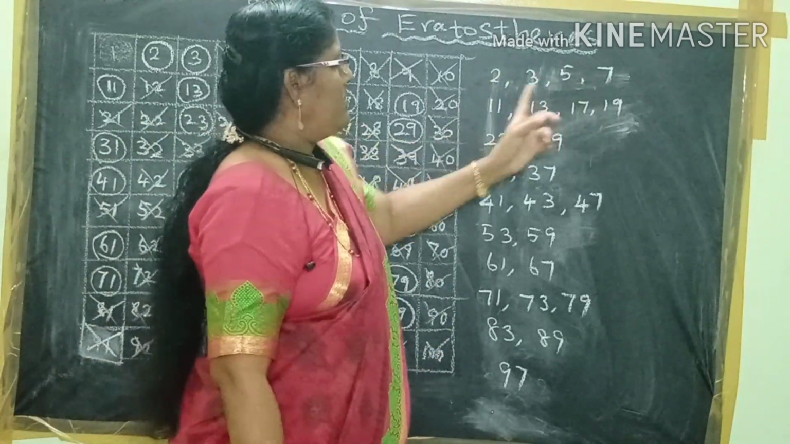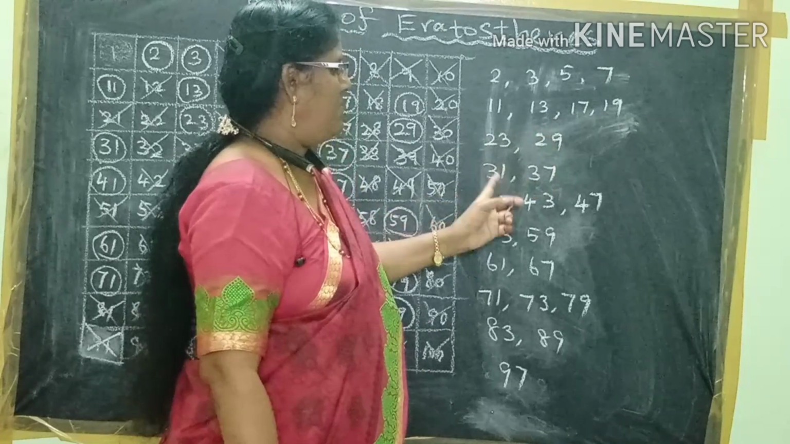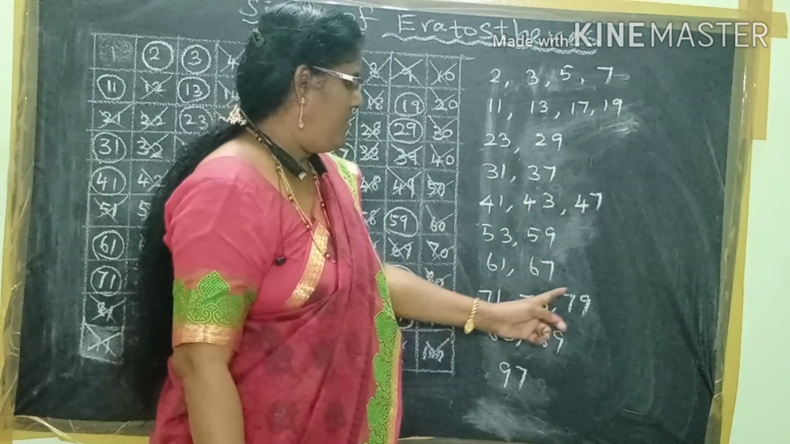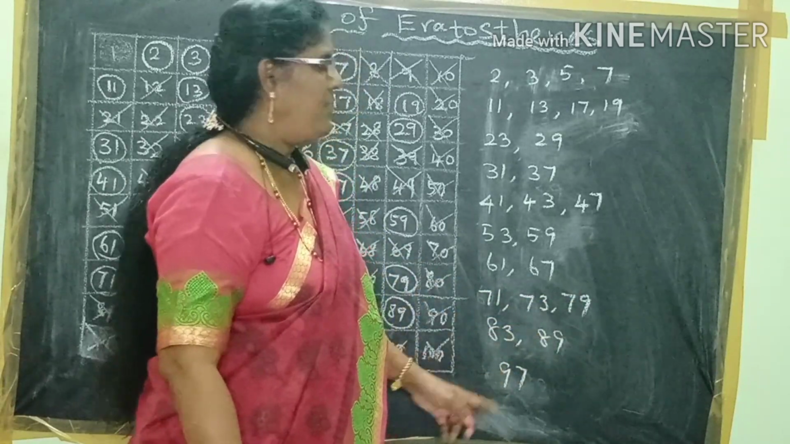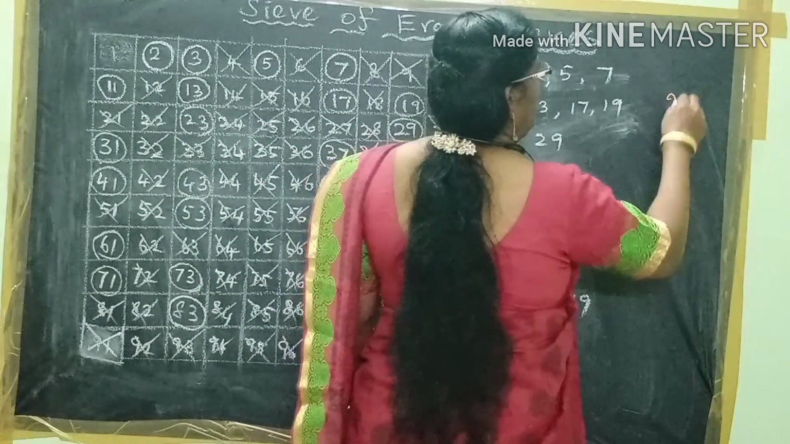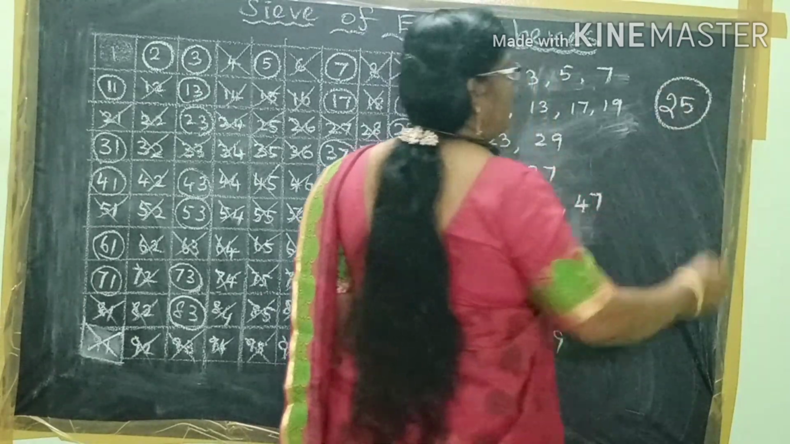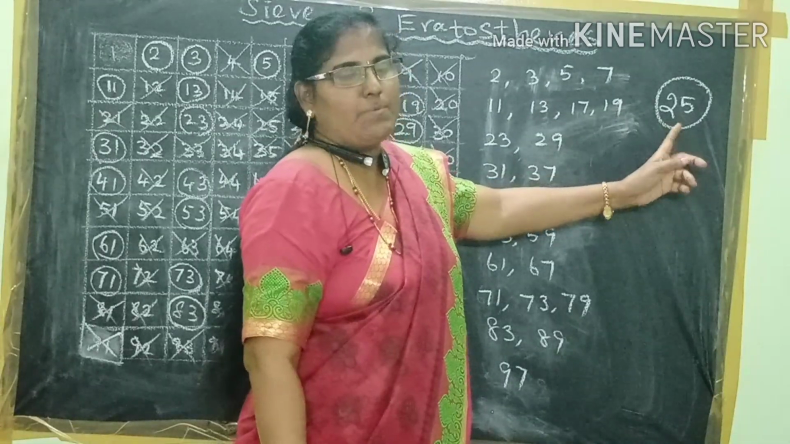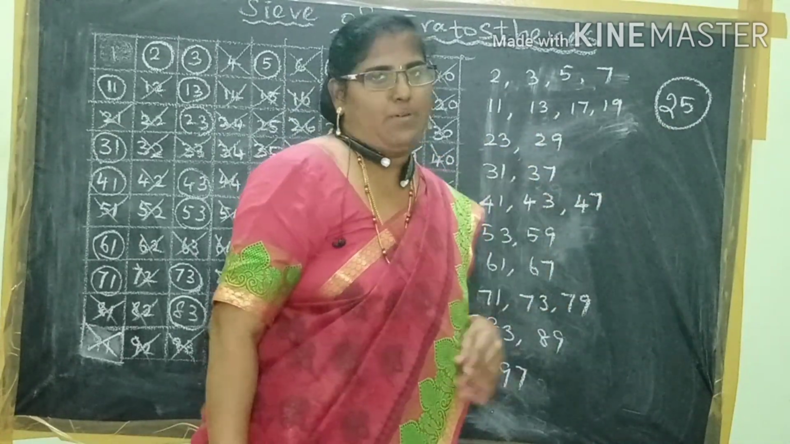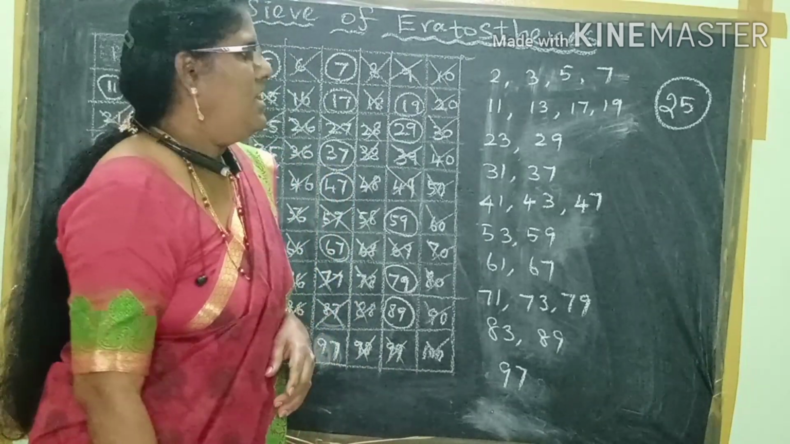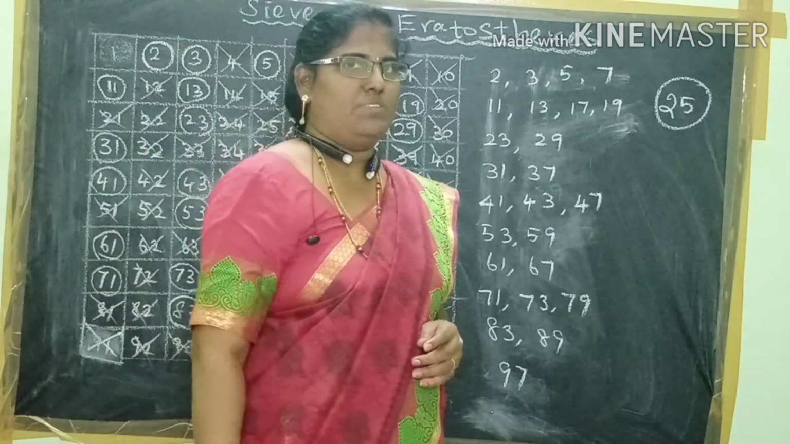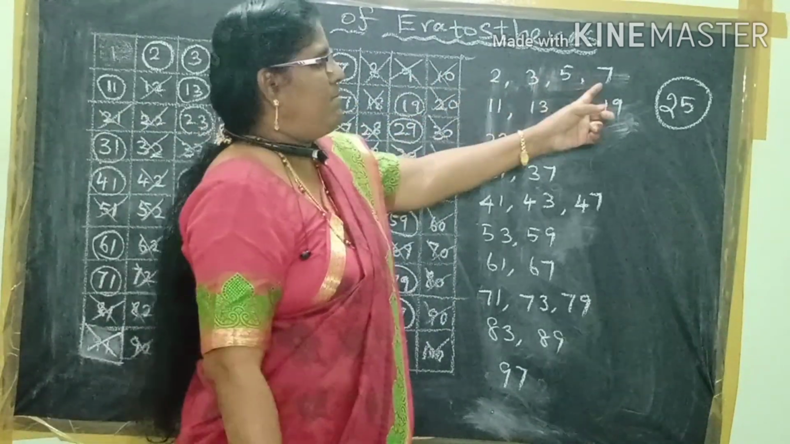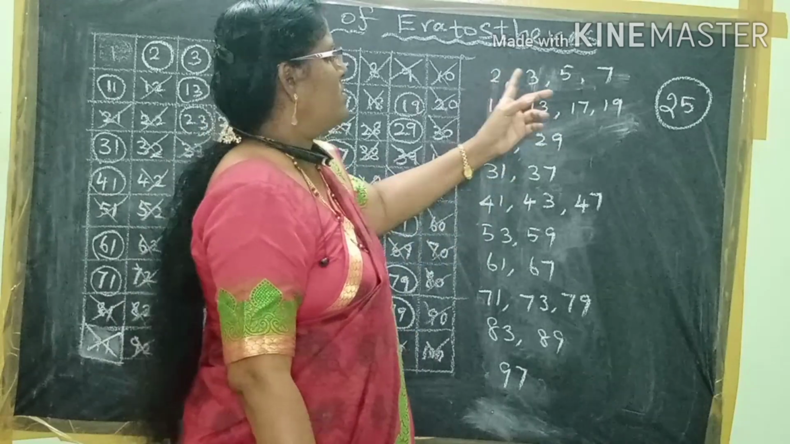1, 2, 3, 4, 5, 6, 7, 8, 9, 10, 11, 12, 13, 14, 15, 16, 17, 18, 19, 20, 21, 22, 23, 24, 25. So if anybody asks how many prime numbers are there up to 100, from 1 to 100, you have to say 25 prime numbers. And one more thing, sometimes they will ask from 1 to 10, how many prime numbers are there? 4. What are they? 2, 3, 5, 7.